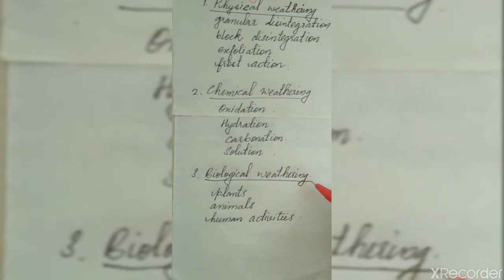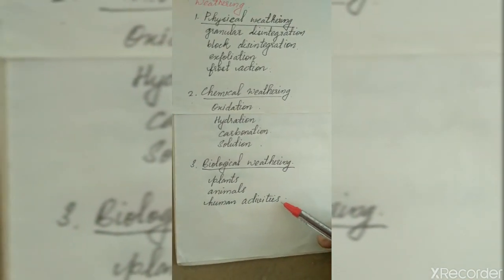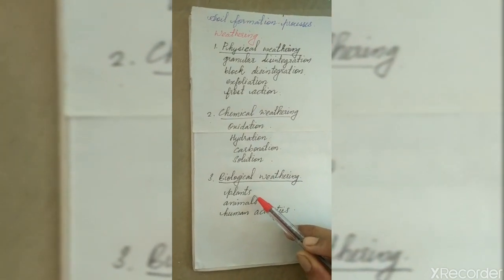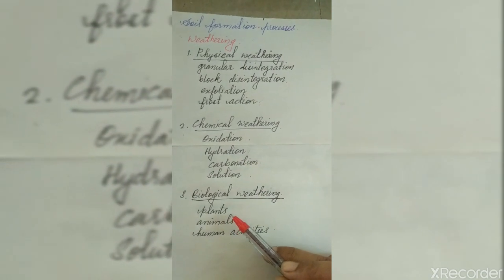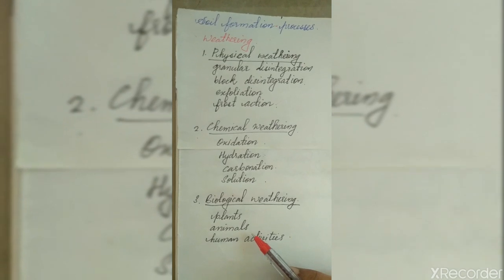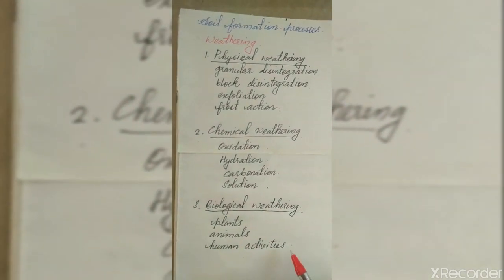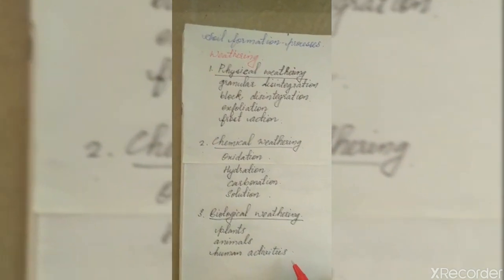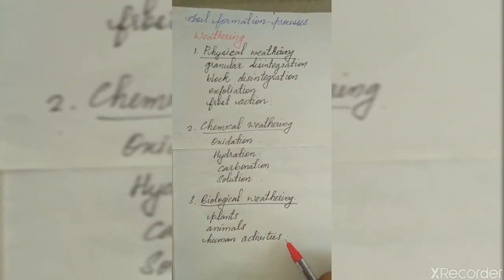And biological weathering is related to plant growth, the presence of animals, and human activities. The growth of plant roots helps in the breaking down of rocks. Animals like earthworms and rodents also help in the breakdown of rocks. Human activities like agriculture, deforestation, mining, and construction also help in the weathering process.